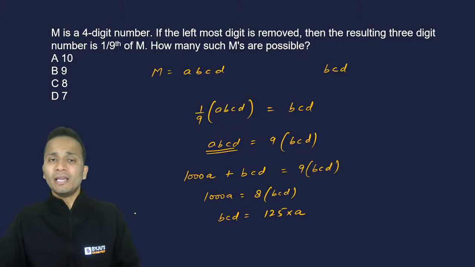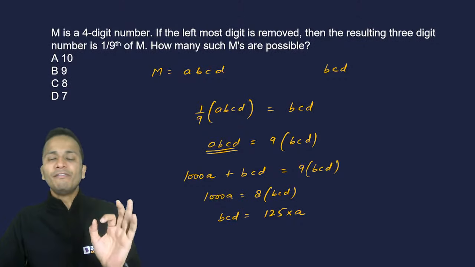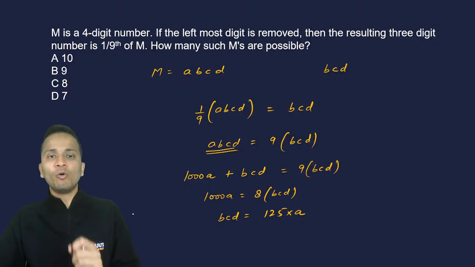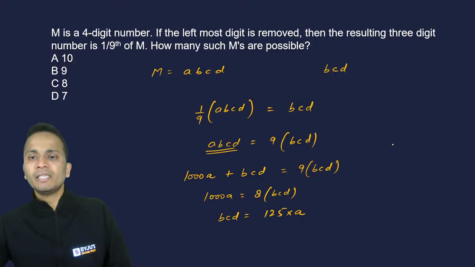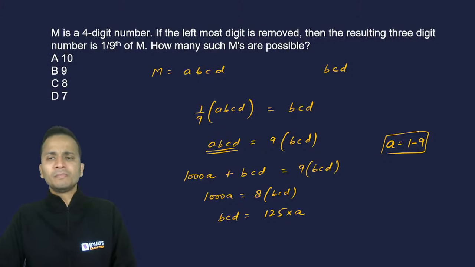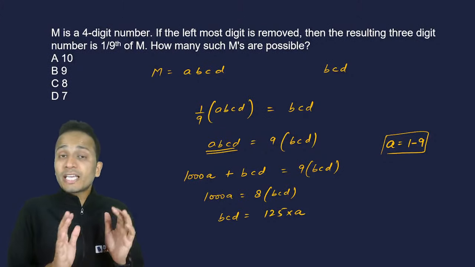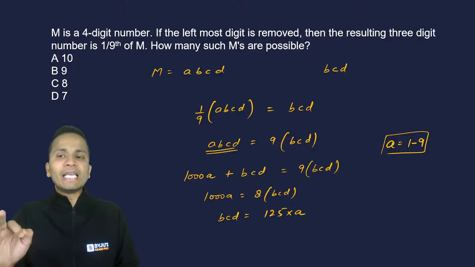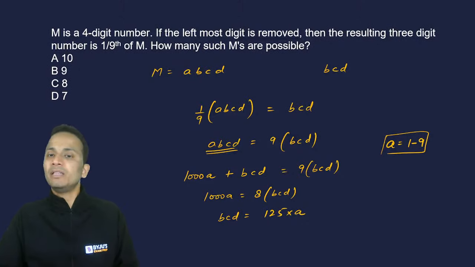Now, what is A? A is the leftmost digit of a 4-digit number. What all possible values can A take? A is a single digit number, so A can take values starting from 1 up till 9. Leftmost digit cannot be equal to 0, so it can take any value from 1 up till 9.